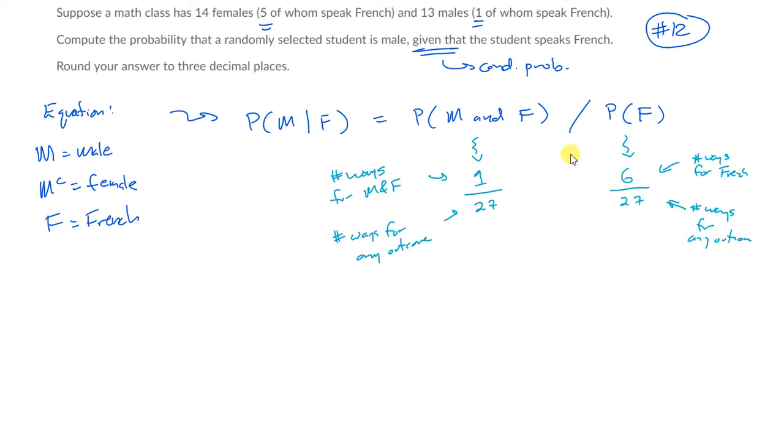And we're dividing. Okay? So we're going to have 1/27th divided by 6/27ths. And of course, to divide by a fraction, we just multiply by the reciprocal. Right? Just flip that over and multiply, and we get what? 1/6. And if we convert that to a decimal, we should get the correct answer. Okay? As long as we round our decimal correctly. Now, can we also do this by reducing the sample space? And the answer is, yes, we can.